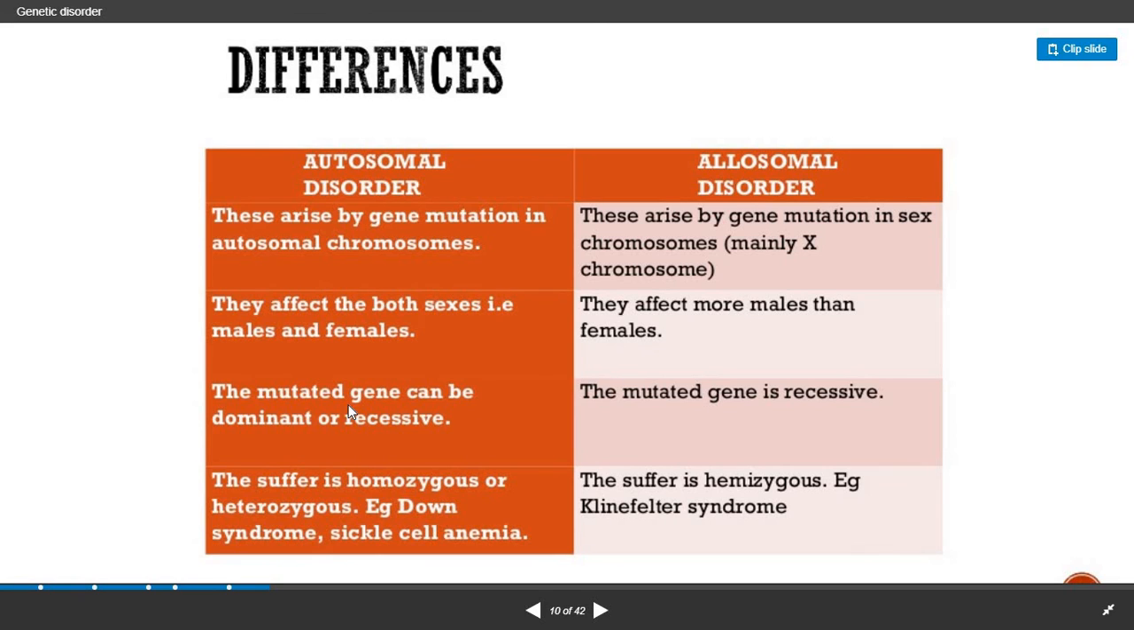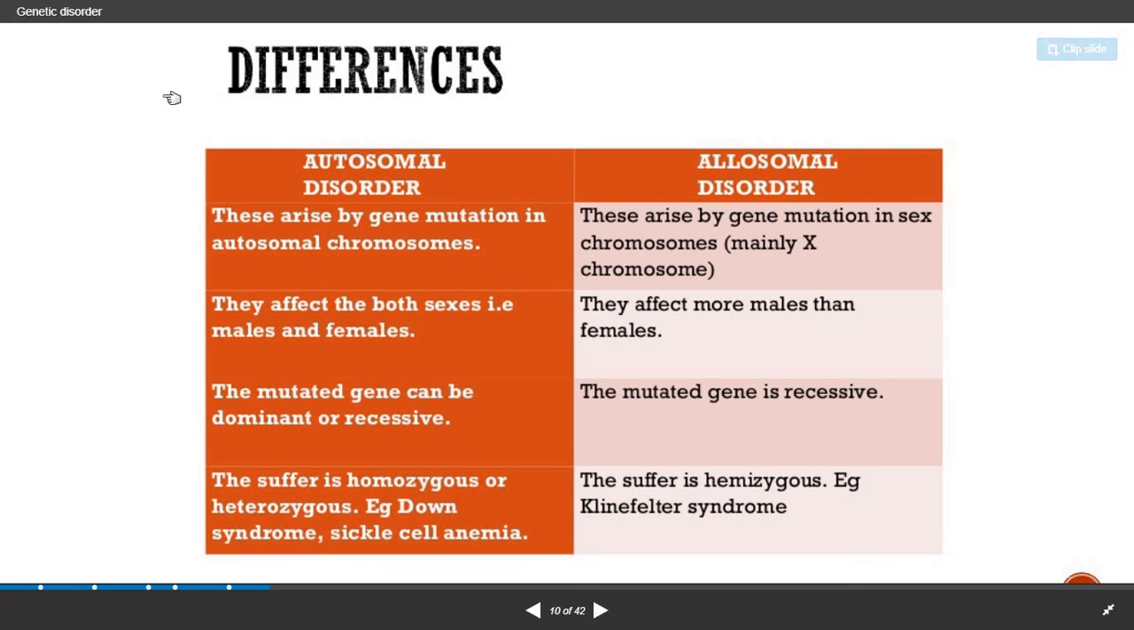The mutated gene can be dominant or recessive in autosomal. The mutated gene is recessive in allosomal. The sufferer is homozygous or heterozygous, example Down syndrome and sickle cell anemia, and in allosomal the sufferer, that is the individual, is hemizygous, example Klinefelter syndrome.